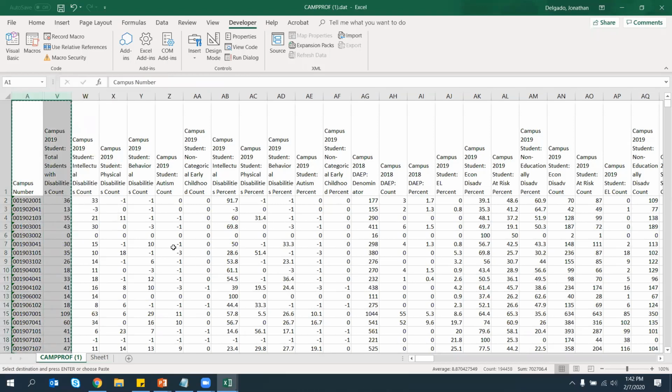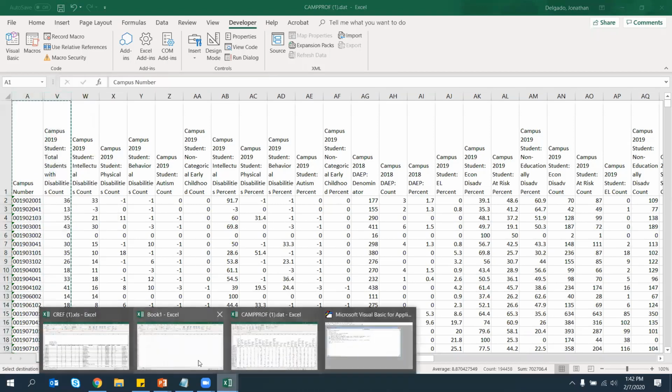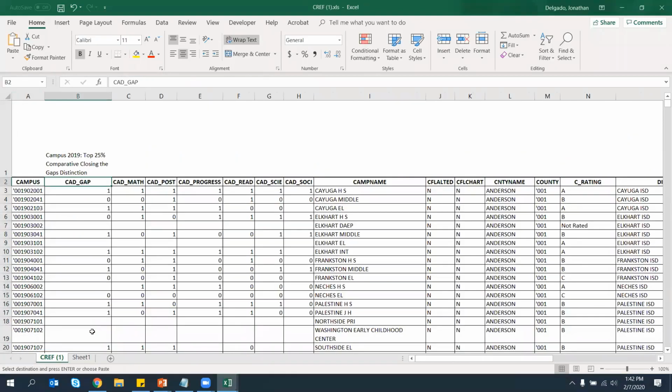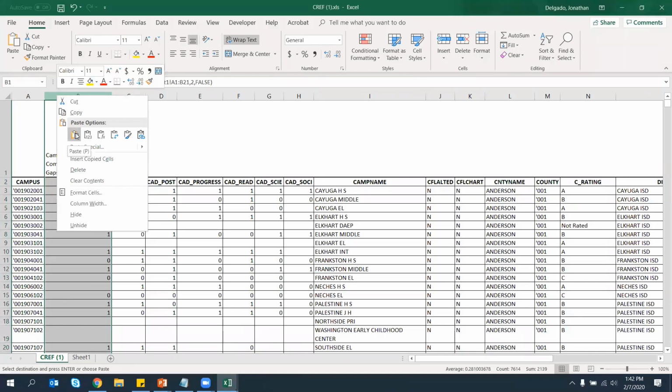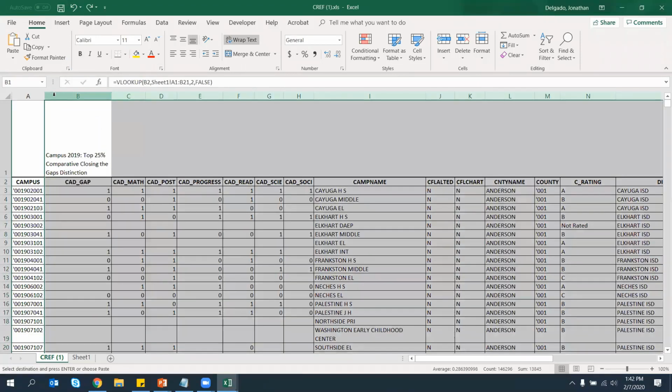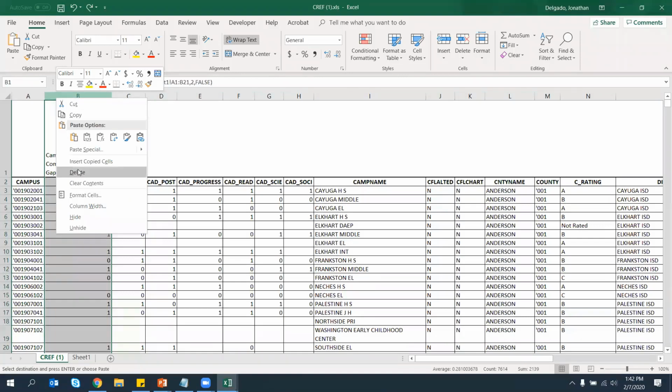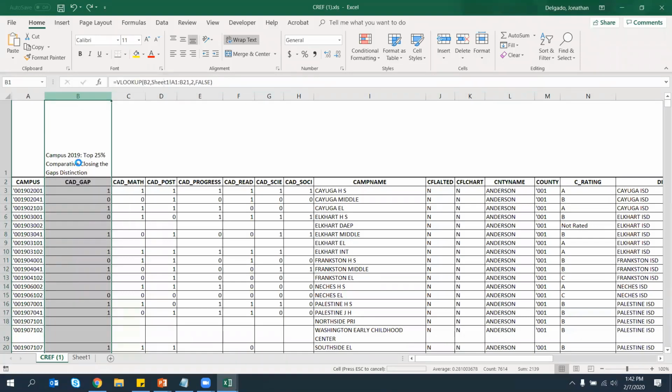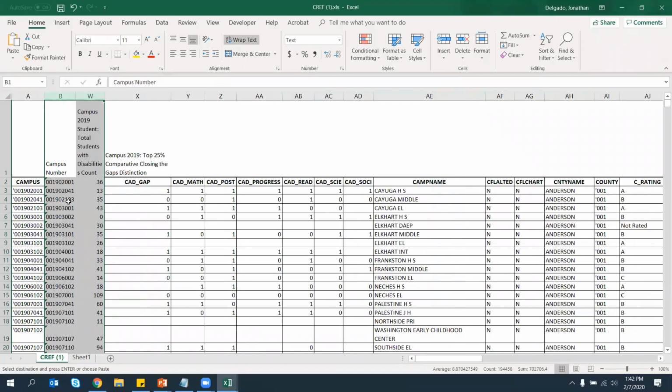I would copy this information, and going back to my reference file, I want to insert this into my reference file. And the thing that would line up would be the campus number here.